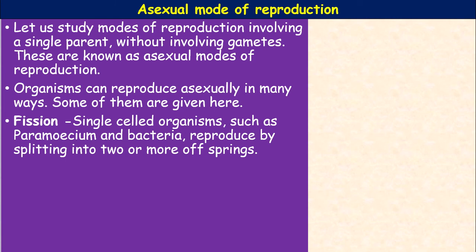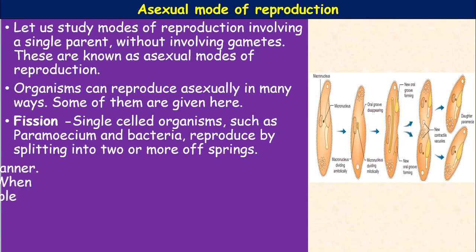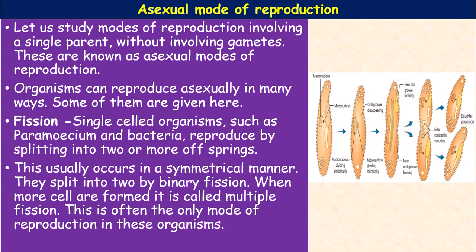Single-celled organisms such as Paramecium, amoeba, euglena, and the bacteria reproduce by splitting into two or more offspring. Splitting into two is binary fission. Splitting into more offspring is multiple fission. But the principle involved here is fission. This usually occurs in a symmetrical manner.